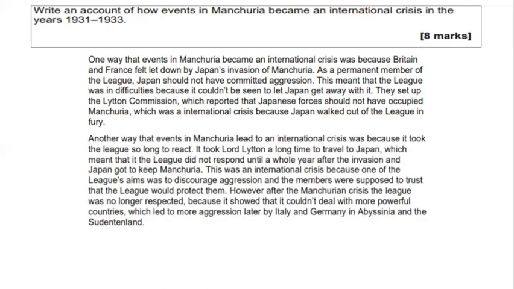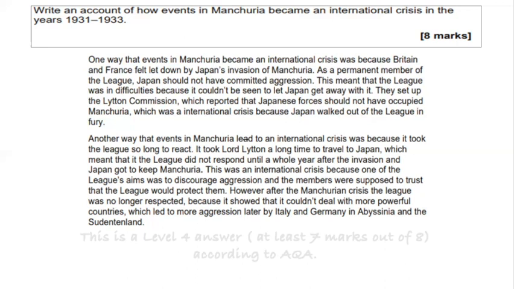Another way that events in Manchuria led to an international crisis was because it took the League so long to react. It took Lord Lytton a long time to travel to Japan, which meant that the League did not respond until a whole year after the invasion and Japan got to keep Manchuria. This was an international crisis because one of the League's aims was to discourage aggression and the members were supposed to trust the League would protect them. However, after the Manchurian crisis, the League was no longer respected because it showed that it couldn't deal with more powerful countries, which led to more aggression later by Italy and Germany in Abyssinia and the Sudetenland.